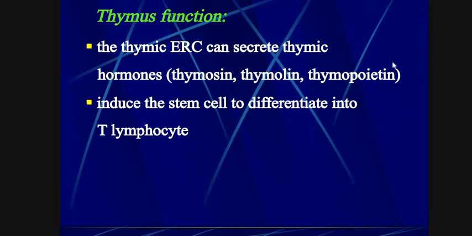These three hormones in a coordinated way produce T lymphocytes through stem cell induction, meaning they induce stem cells to differentiate and produce the T lymphocytes.